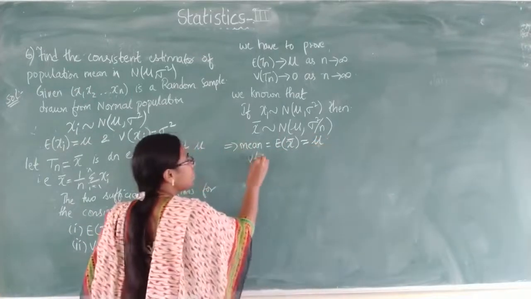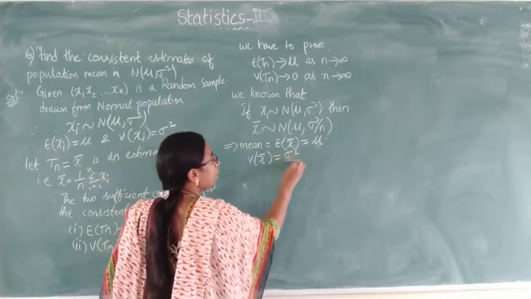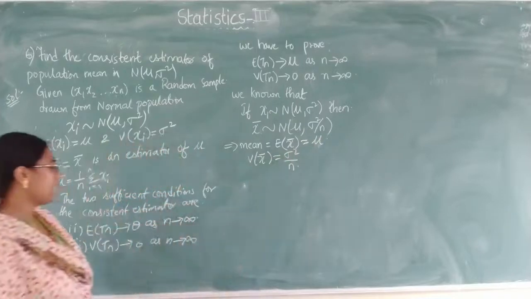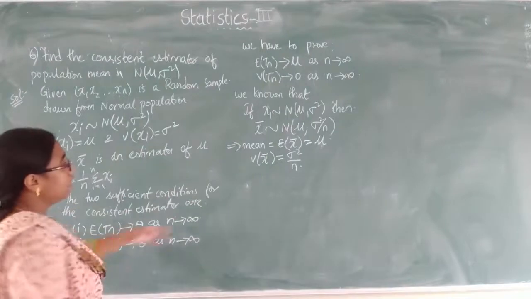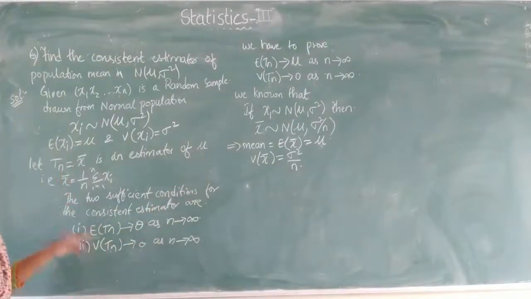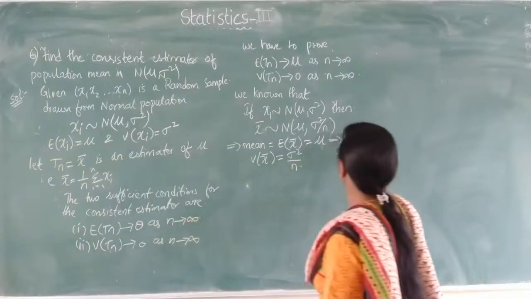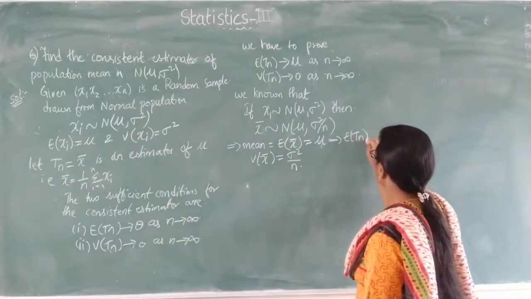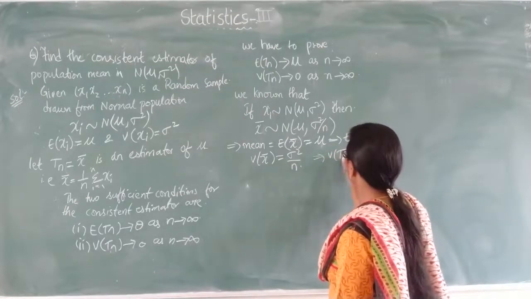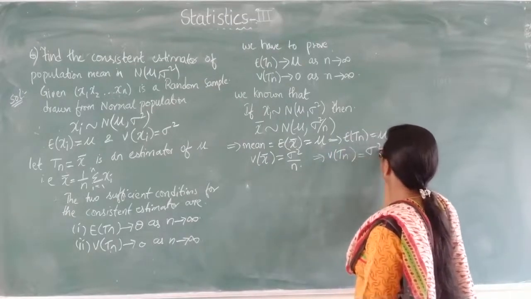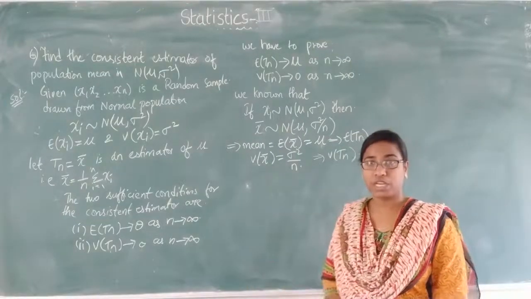Similarly, variance of x bar equals sigma square by n. So x bar is nothing but Tn. So expectation of Tn equals mu, and variance of Tn equals sigma square by n. Now we have to prove these two conditions.